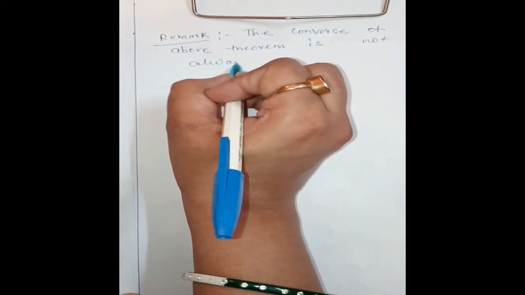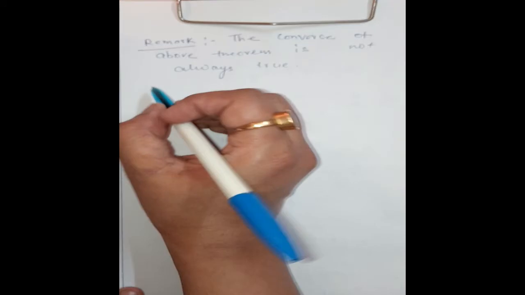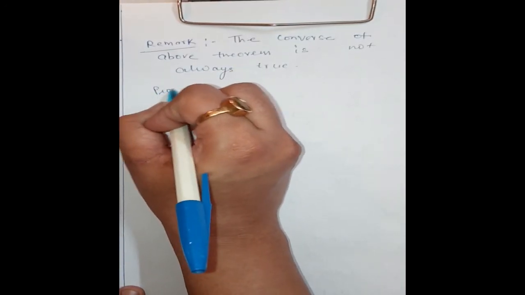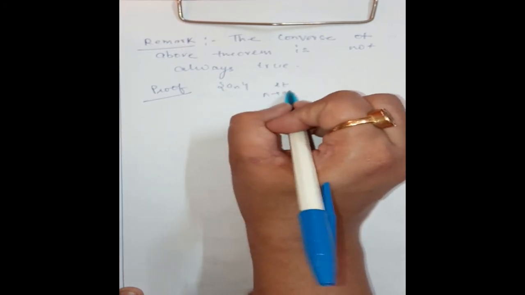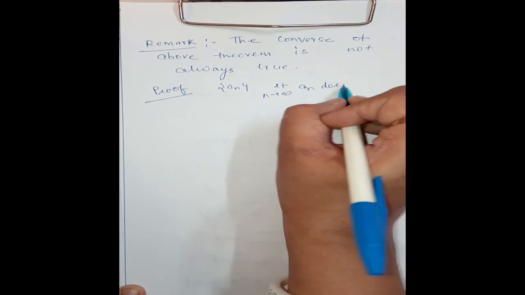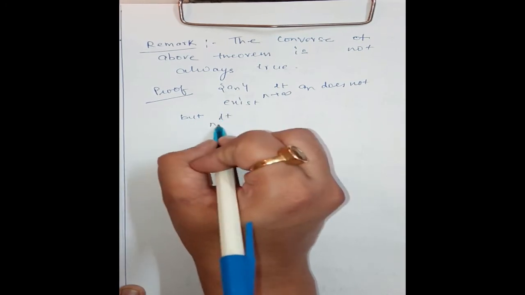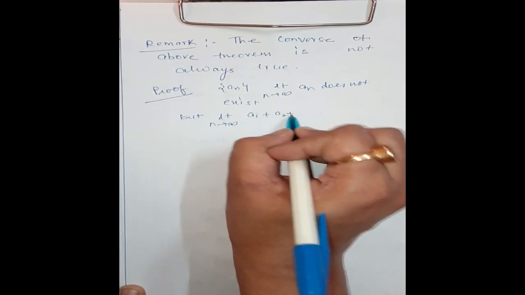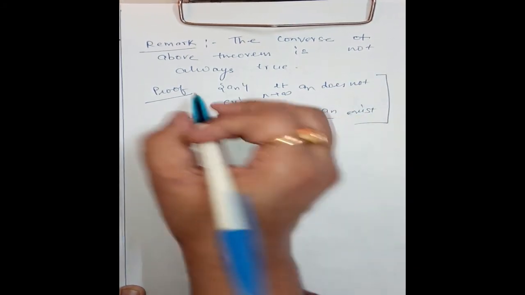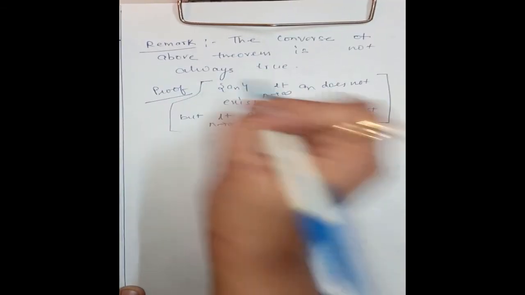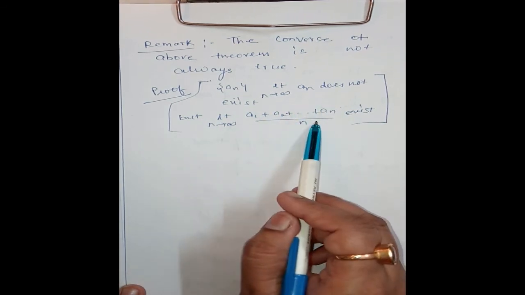This means we may have a sequence an such that limit n tending to infinity an does not exist, but limit n tending to infinity a1 plus a2 plus an divided by n exists. This is the converse of Cauchy's first theorem on limits. We may have a sequence an such that limit an does not exist, but the limit for this exists.